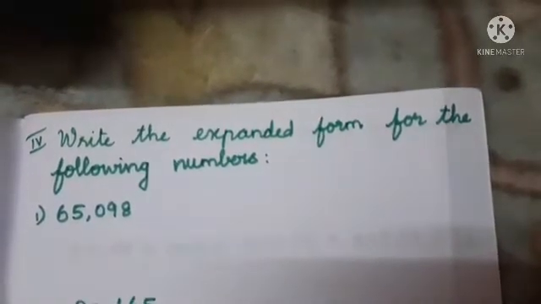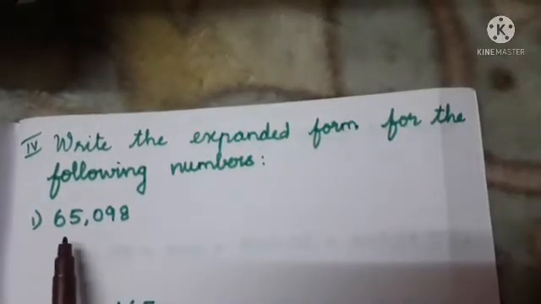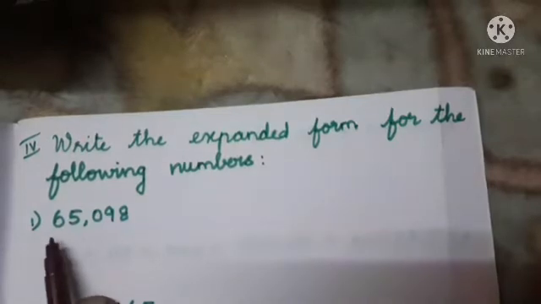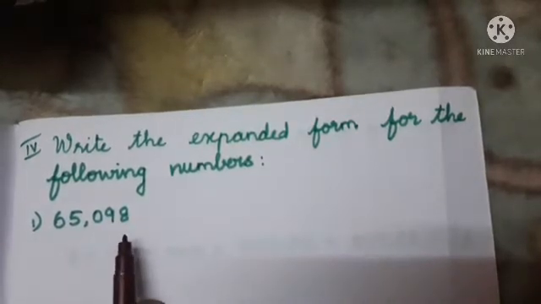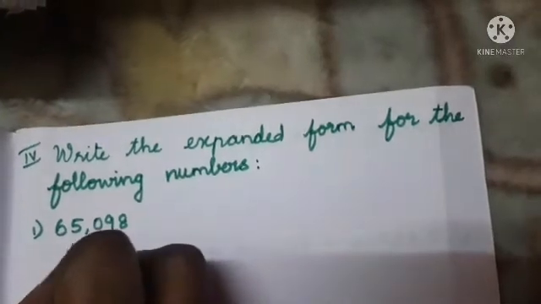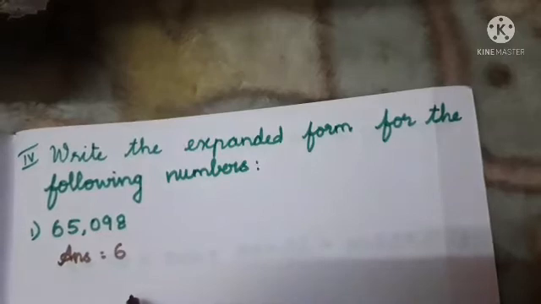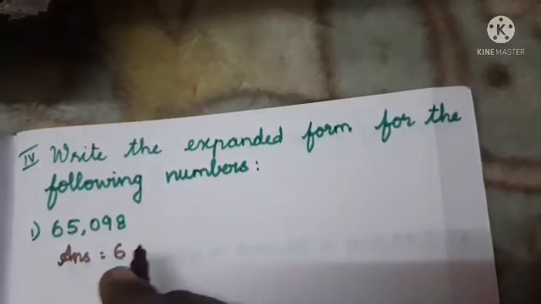65,098, isn't it? This is ones, tens, hundreds, thousands, ten thousands. So we will have to take it together. 65,098. So we can write the answer as: the answer is equal to 6, then 60,000, isn't it? 60,000.